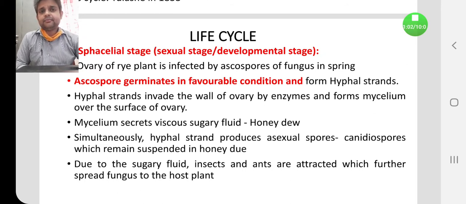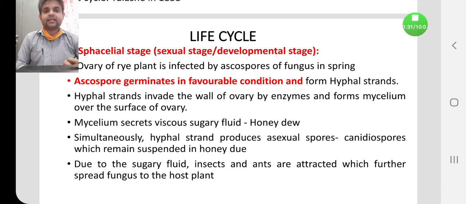This mycelium secretes a viscous sugary fluid. This sugary fluid is known as honeydew. So that's why this step is also known as the honeydew step. Simultaneously, the hyphal strands produce asexual spores, which are also known as conidiospores. These conidiospores remain suspended in the sugary liquid known as the honeydew.